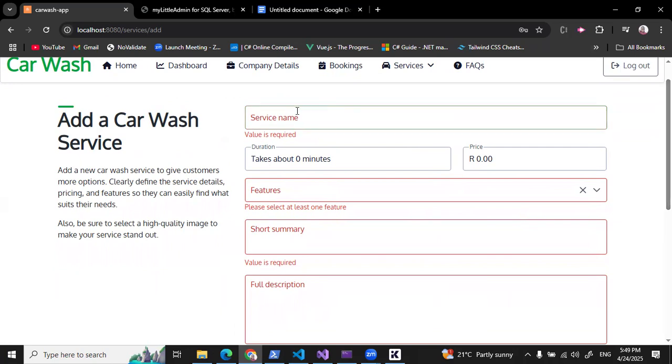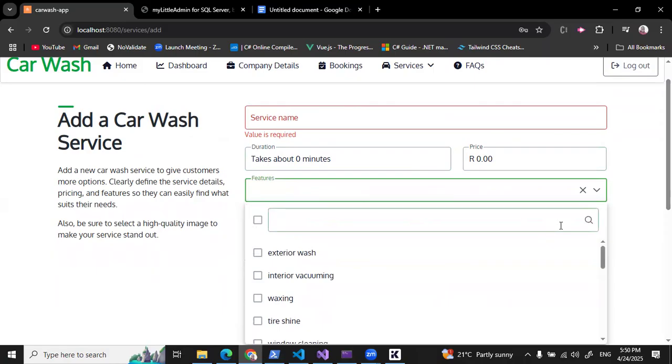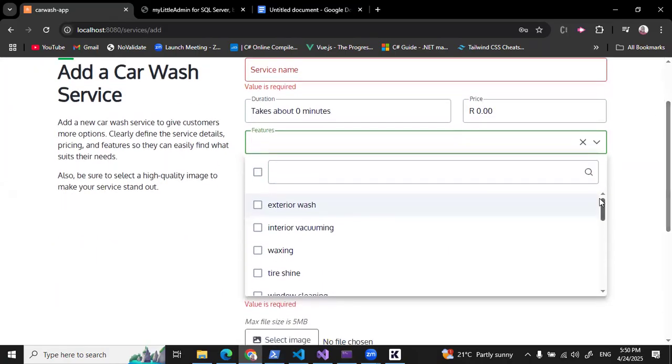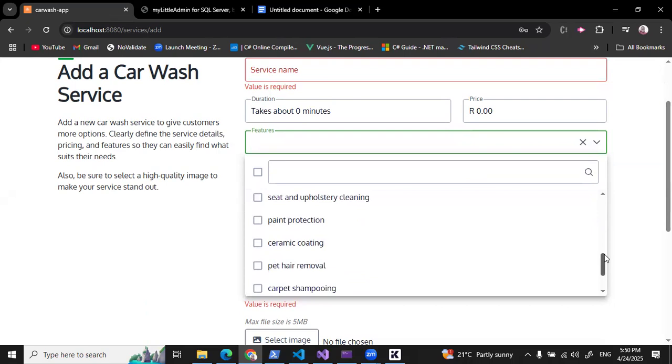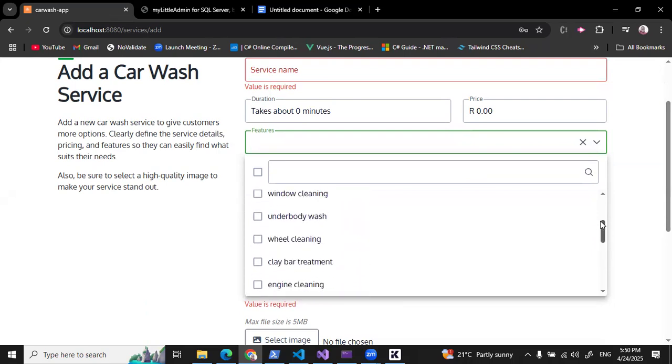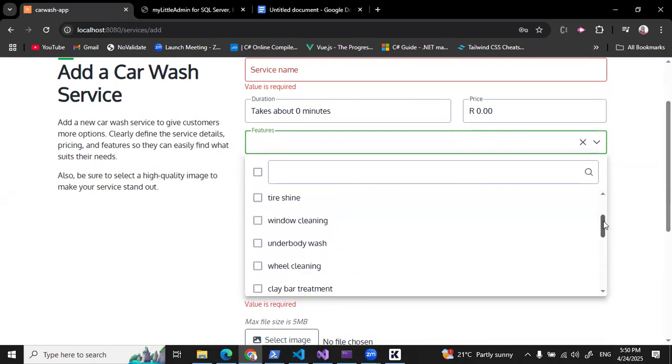You need to enter the name. You need to enter the duration, or the approximate time it takes to complete that service. You need to enter the price. You also need to select the features that are included in that service.